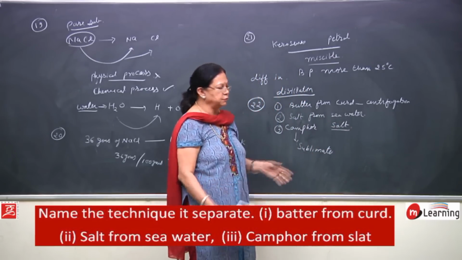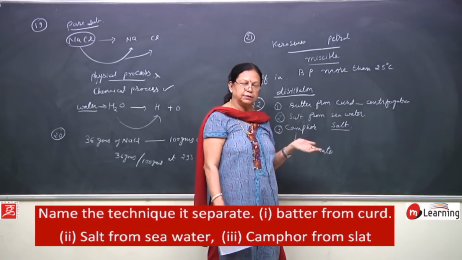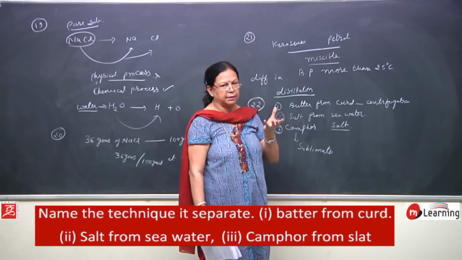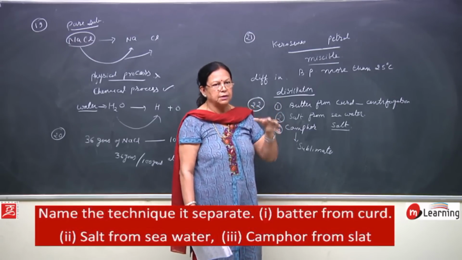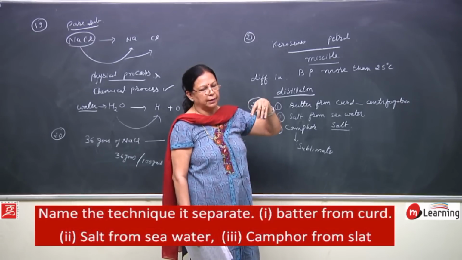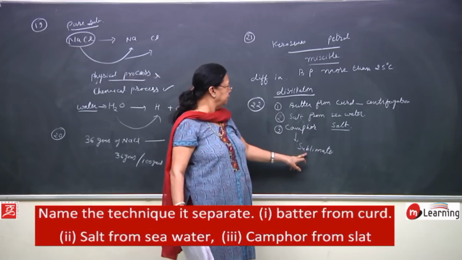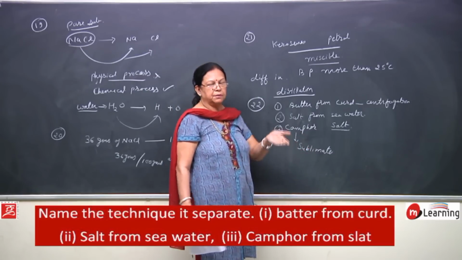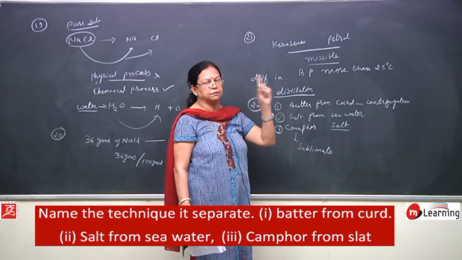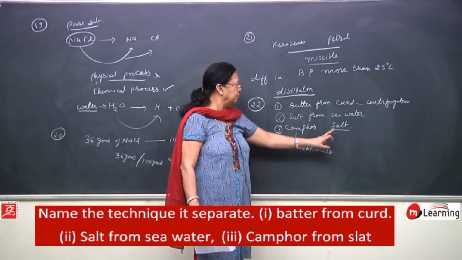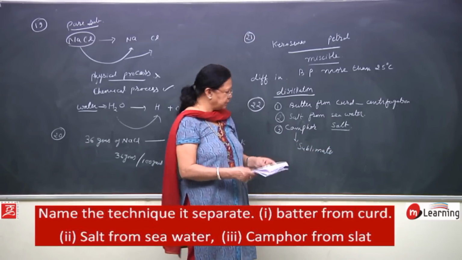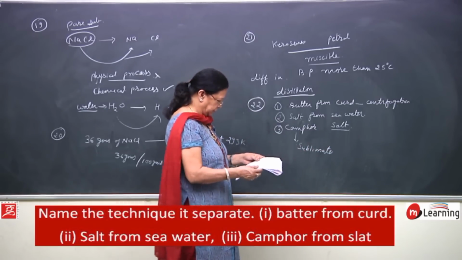So, you will take a mixture of both the things in a watch glass and keep an inverted funnel over it, and you will heat. If you heat, then what will happen? The vapors of camphor will rise up and settle down on the inner surface of the funnel, and whatever is left is salt. So, in this way you can separate the mixture of camphor and salt.